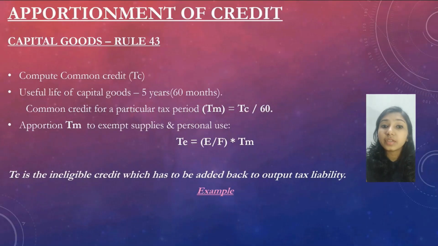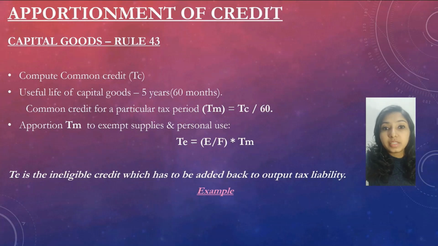Let's see how we can apportion the credit in case of capital goods. This is dealt under Rule 43. We compute the common credit as we have discussed earlier. It is said that the useful life of the capital goods is 5 years, which is converted to 60 months. Also, the common credit for the particular tax period will be TC, that is the common credit, divided by 60.